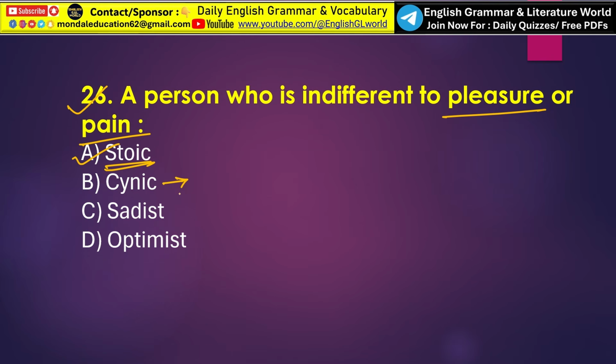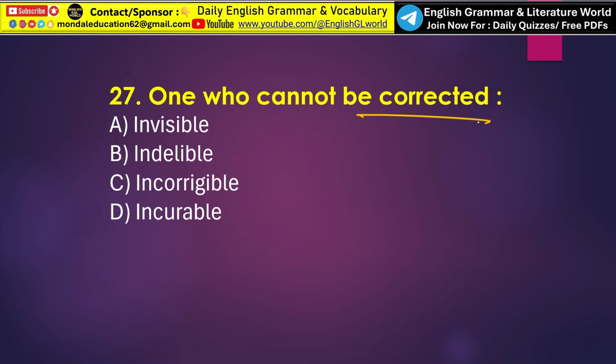Now look at the other options. What is cynic? A cynic is a person who distrusts human motives and believes people are selfish. So here only option A is the correct answer. Cynic, sadist and optimist are not the correct answer. Next, one who cannot be corrected. Here the correct one word substitution is option C, incorrigible. An incorrigible person is someone who cannot be corrected, improved or reformed despite repeated efforts.